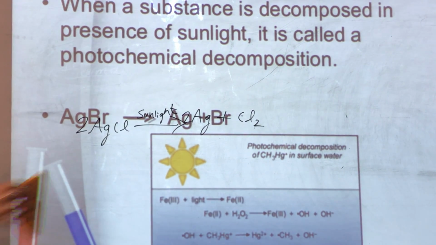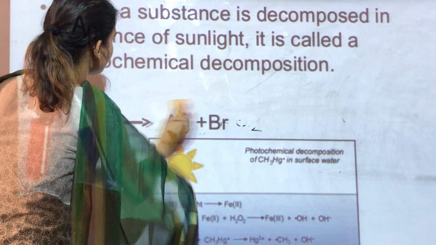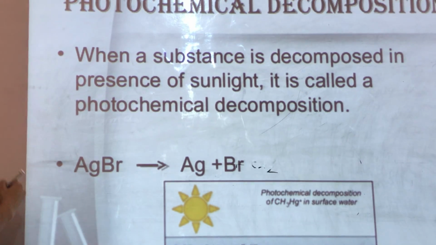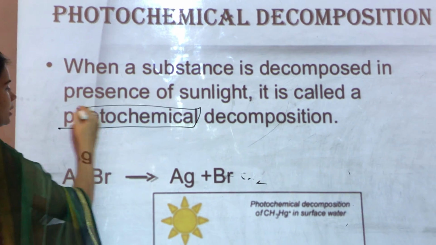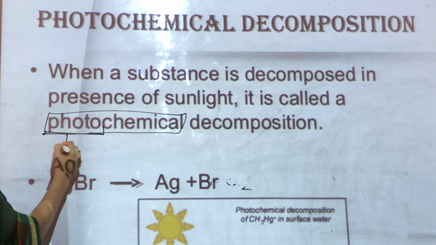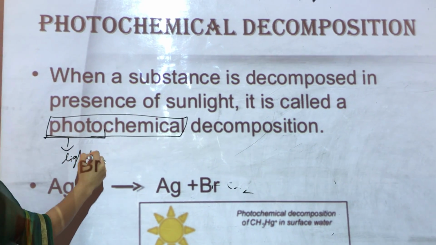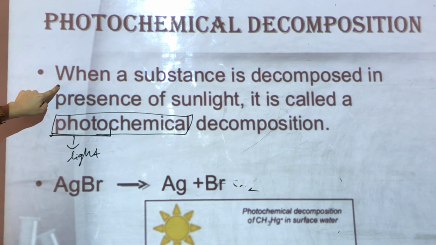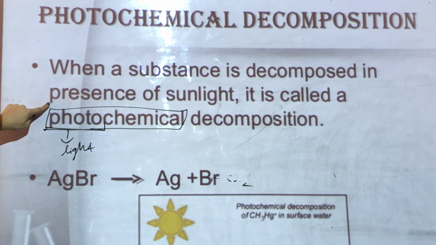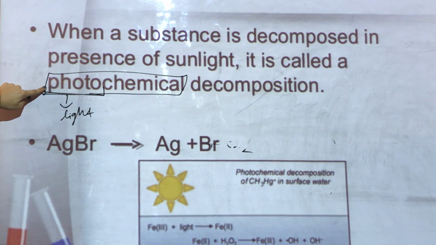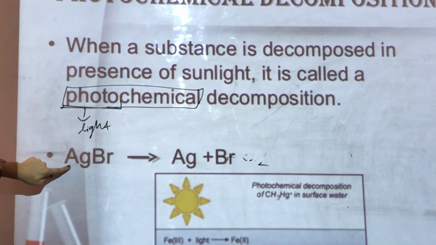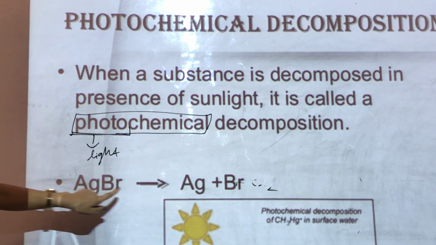These types of reactions where the decomposition takes place with the help of sunlight are called photochemical decomposition. Photo means light. When a substance is decomposed in the presence of sunlight, it is called photochemical decomposition, like this: AgBr gives Ag plus Br.